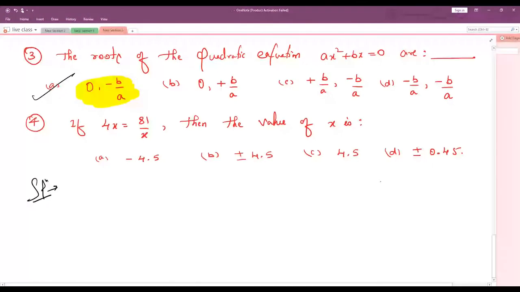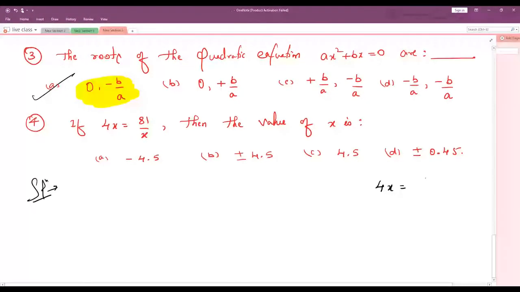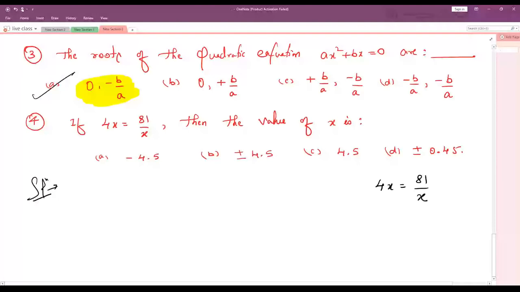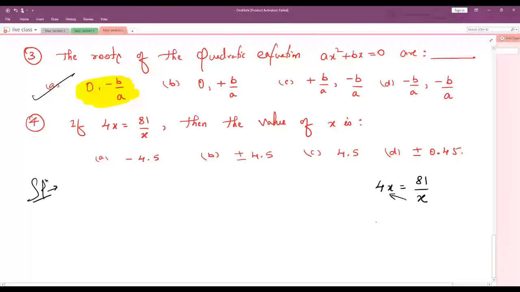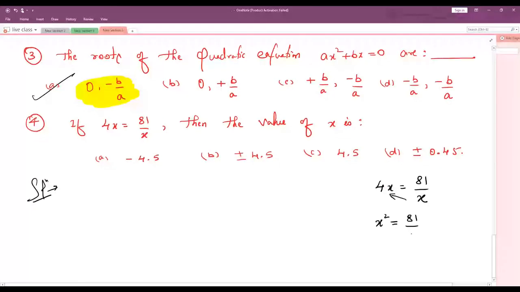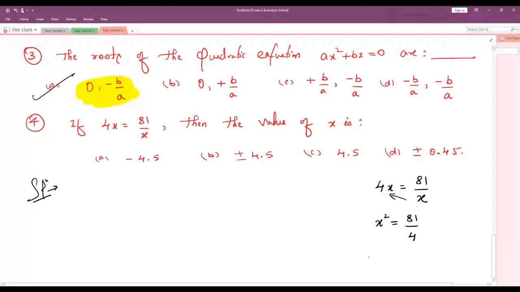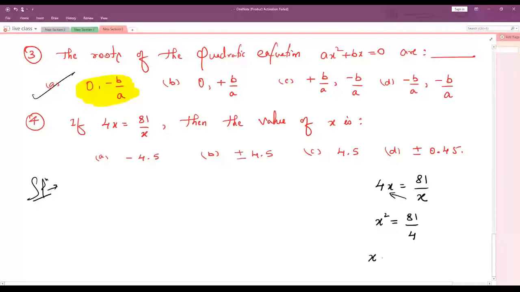Now what we do here, simple. 4x is equals to 81 by x. I want x value. So I'll take x here, 4 I will bring down. So this x, if it multiply here, x in will become x square is equals to 81 divided by 4. 4 will comes down. 4 and 81 will not get cancelled. So what we do, can you please mute your mic? Mute your mic.